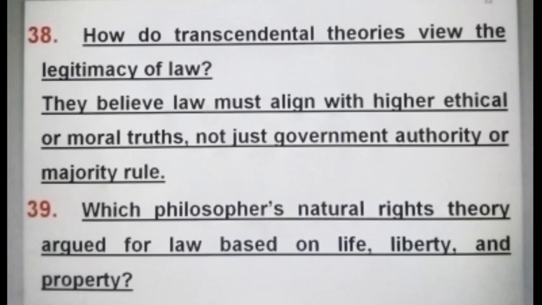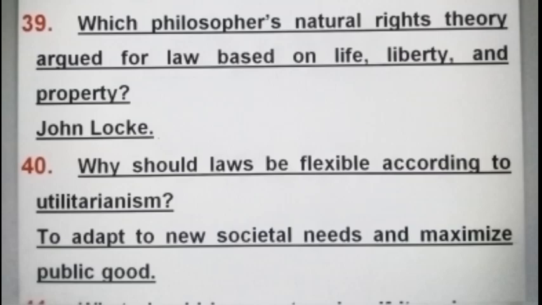Which philosopher's natural rights theory argued for law based on life, liberty, and property? John Locke. Why should laws be flexible according to utilitarianism? To adapt to new societal needs and maximize public good.